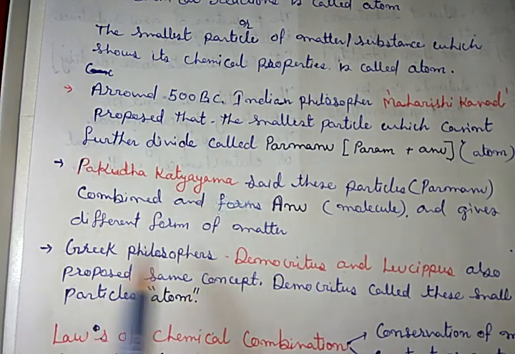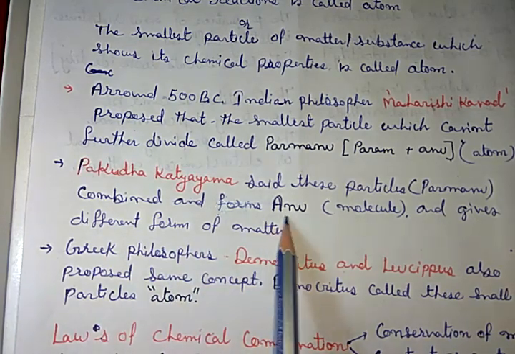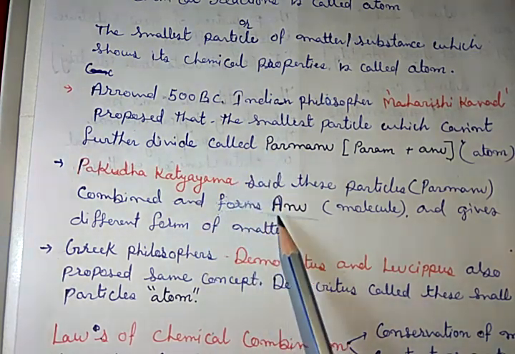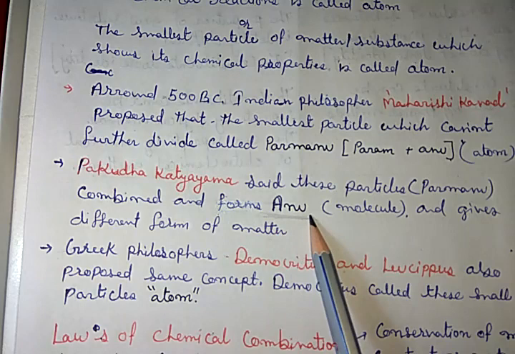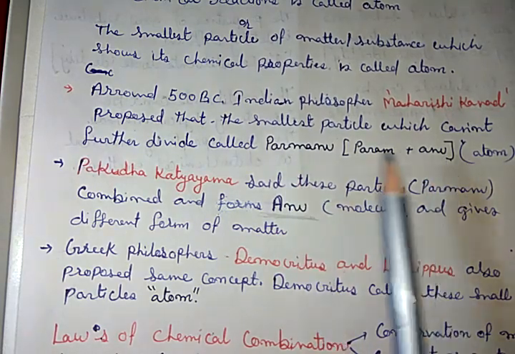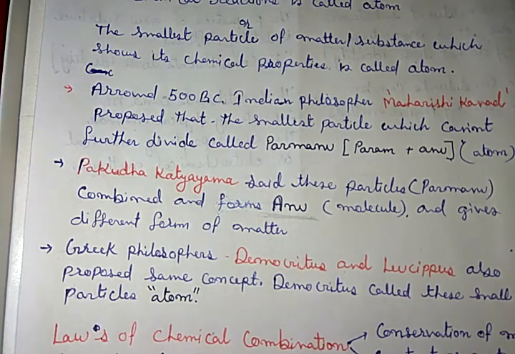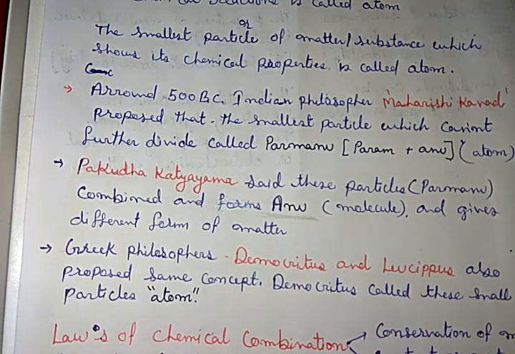That means in nature we find Anu, that means molecules exist, but Parmanu, that is atom, does not freely exist. Only one group of elements, which are called noble gases, are found as individual atoms. All other elements are found in the form of Anu.